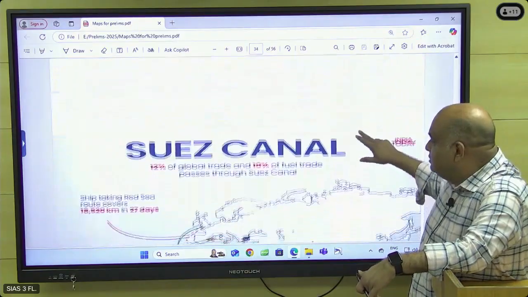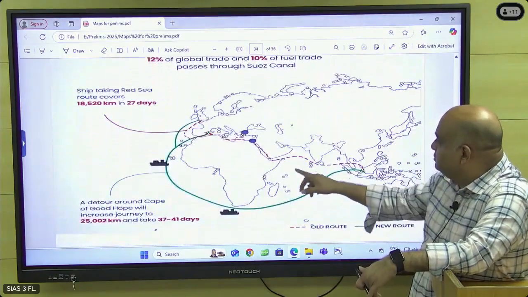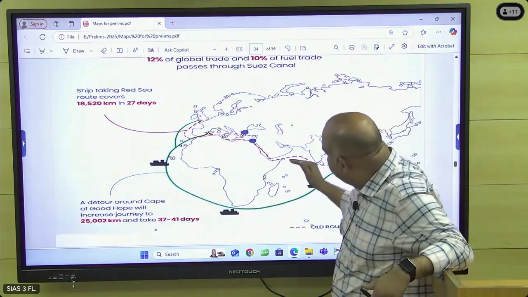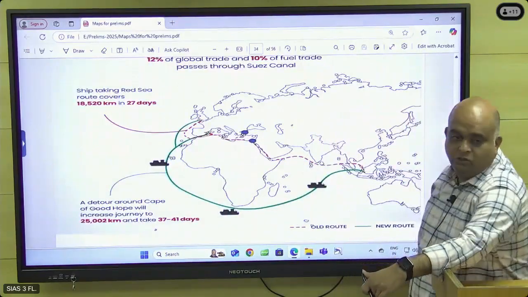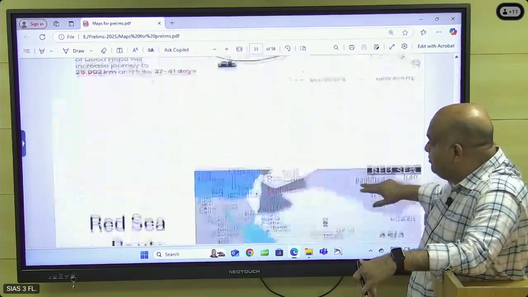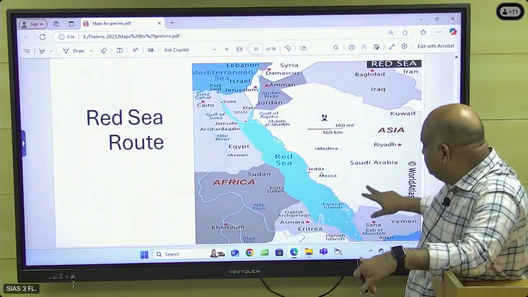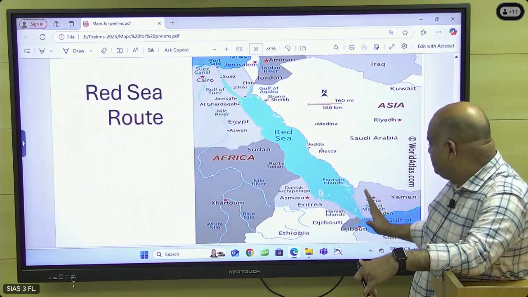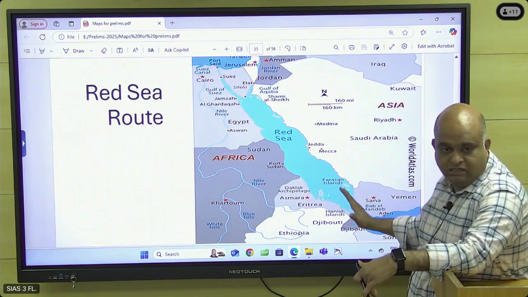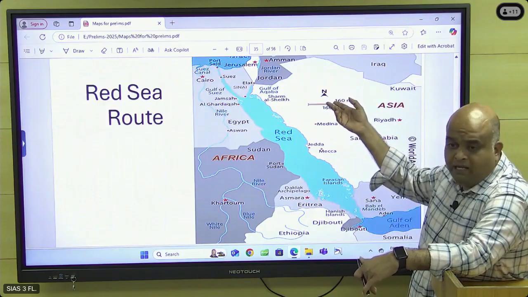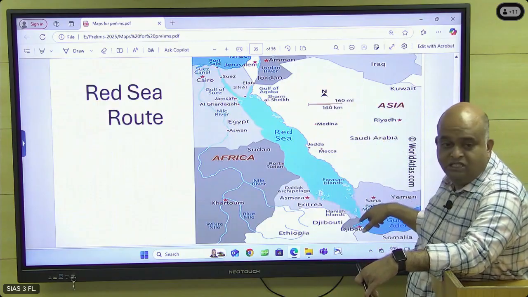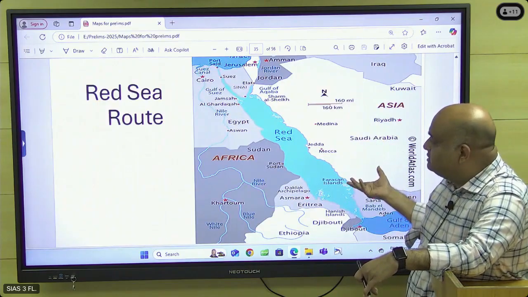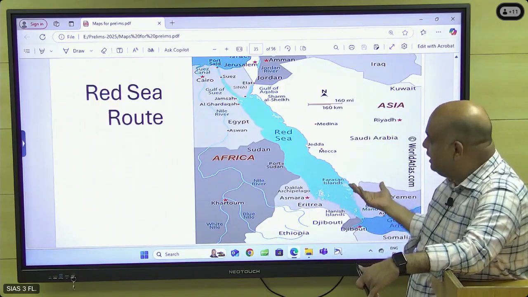Check it. And then the Suez Canal route. So this is the original route. Through the Suez Canal easily we can go to Europe. And then the Red Sea route again, because in Yemen you have to note that the Houthi rebels are trying to control this region, supporting the Palestinian people. They are not allowing Western ships to cross. That's why, last year itself, the Red Sea question came. So again you check it.